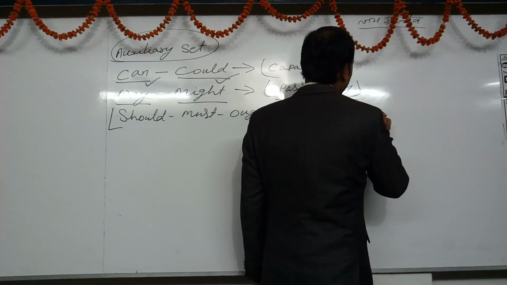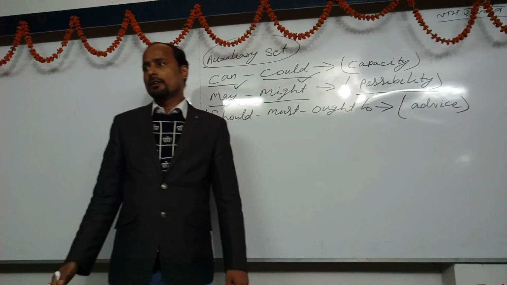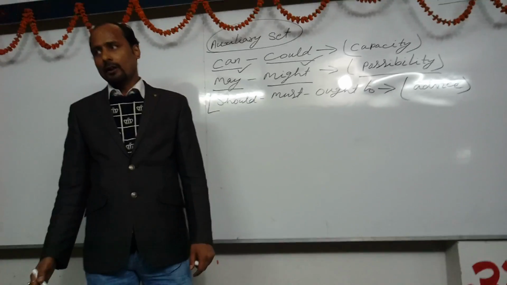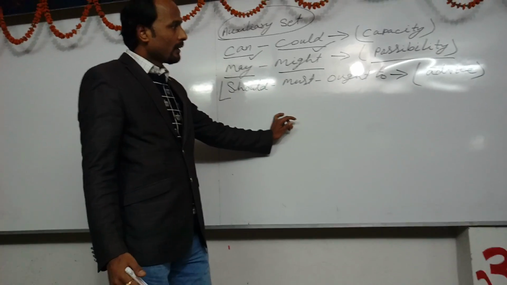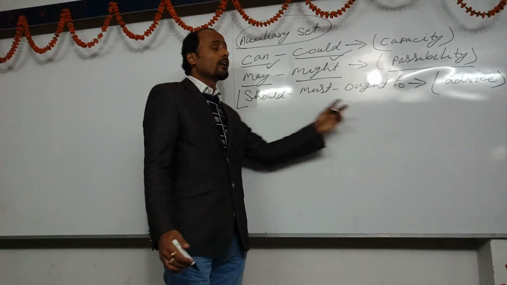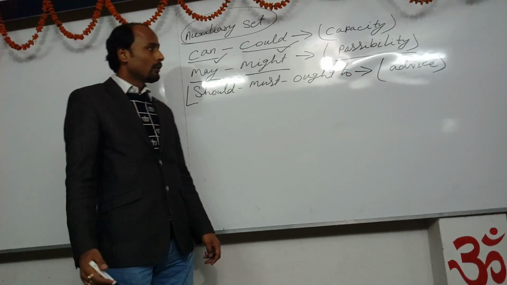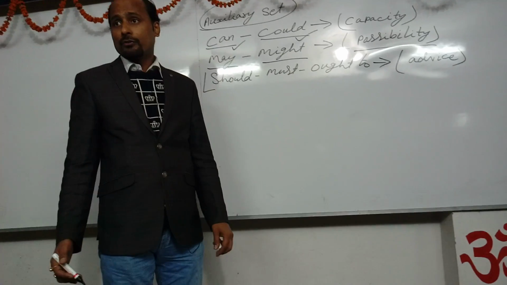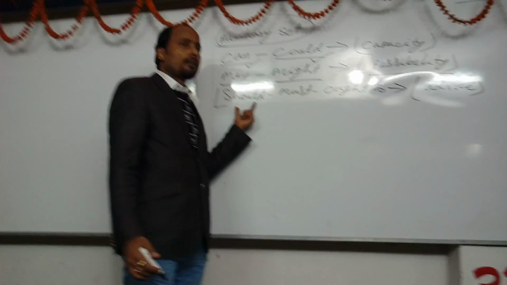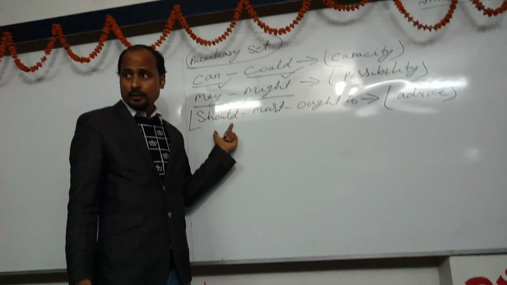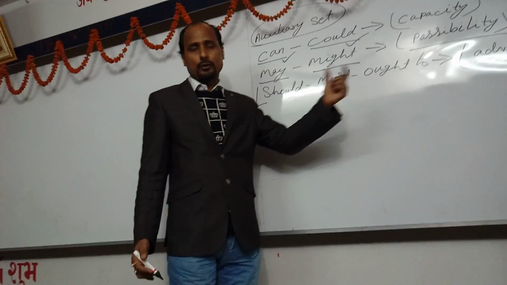When we want to advise somebody, then we use should, must and ought to. As you are getting, there are three auxiliary verbs for advice. So we have to know when we should use should, must and ought to.